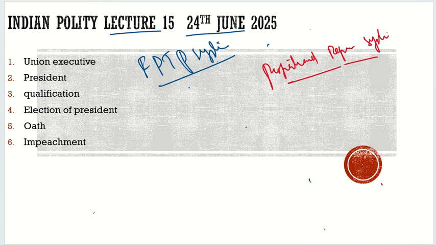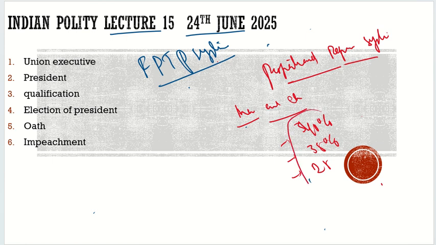So what is this proportional representation system? In the proportional representation system, suppose there are elections, for example for the legislative assembly, and in this election the BJP will get 40% of the seats, Congress will get 35% of the seats, Aam Aadmi Party will get 25, and the rest gets nothing.